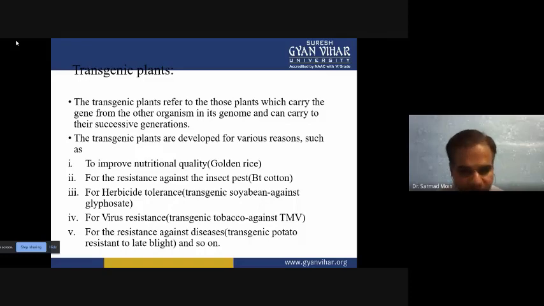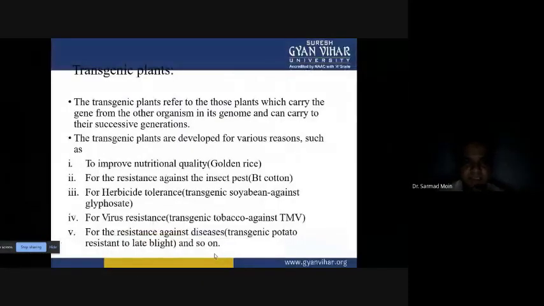Then next, some virus resistant varieties we also develop, and in that case we develop the tobacco mosaic virus resistant variety. The tobacco mosaic virus resistant variety is a variety where the tobacco mosaic virus can't infect the plants, and those varieties we call virus resistant varieties.